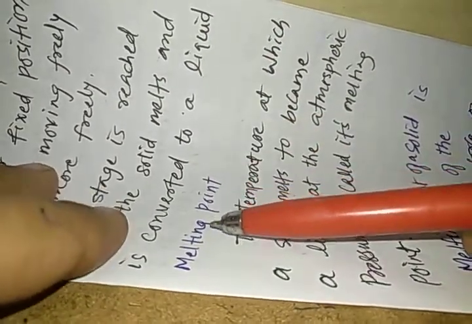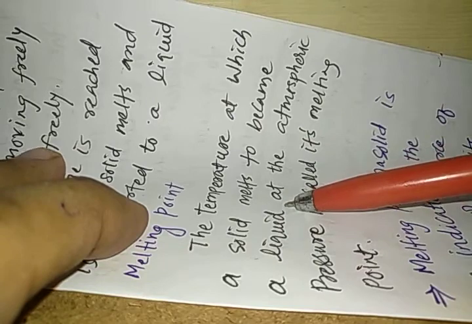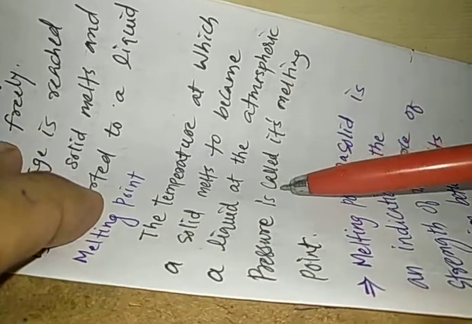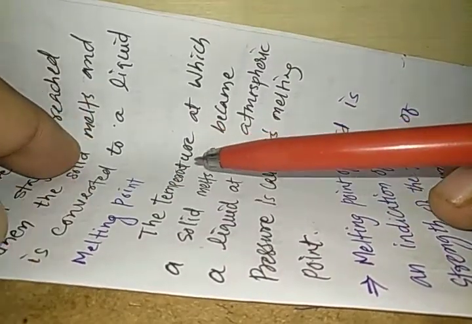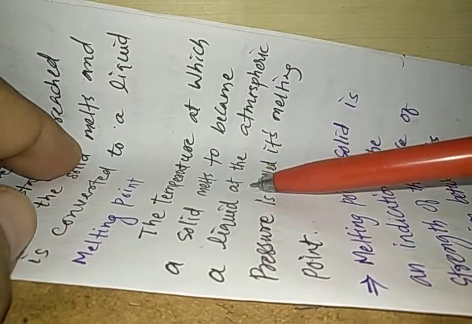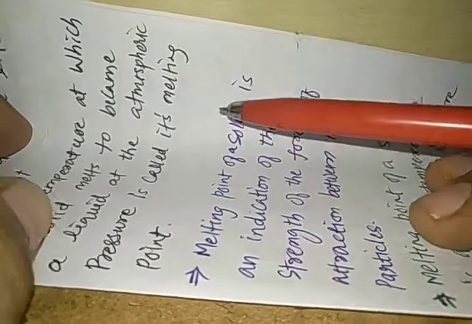Now we should understand the melting point. The temperature at which a solid melts to become a liquid at the atmospheric pressure is called its melting point. This is the definition of melting point. I am going to repeat it once again for you. Please learn this definition, my dear students. The temperature at which a solid melts to become a liquid at the atmospheric pressure is called its melting point.